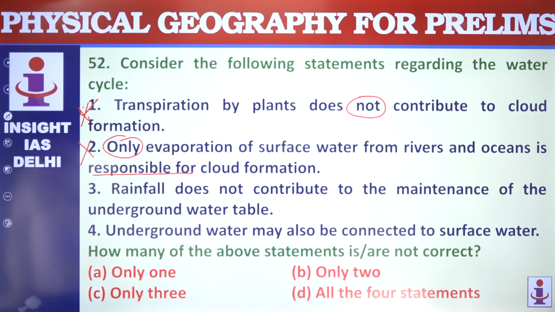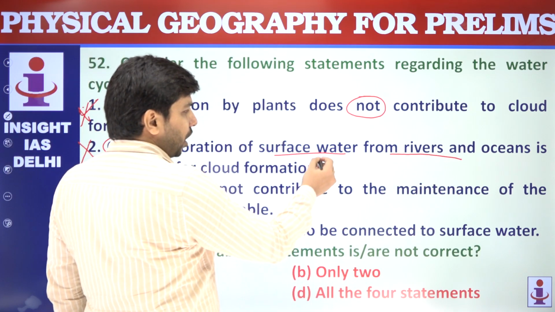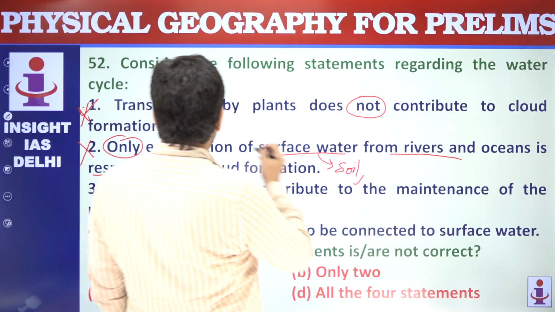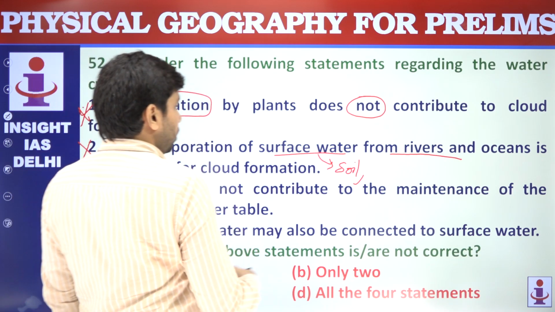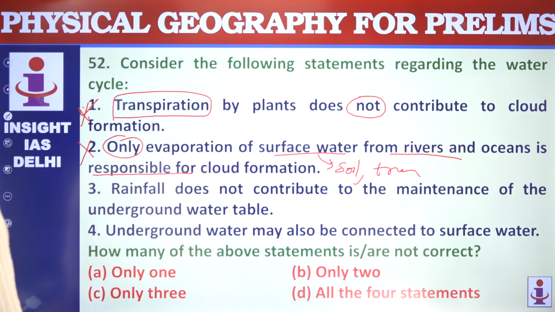Let me elaborate statement 2. While evaporation from river and ocean is important, there are other aspects for cloud formation as well. For example, transpiration, sublimation, evaporation from soil. So evaporation is not only from surface water, river and ocean. Evaporation can also happen from soil. Soil also has water. Then this transpiration also leads to cloud formation, it is a part of the water cycle. So 2 is not correct.